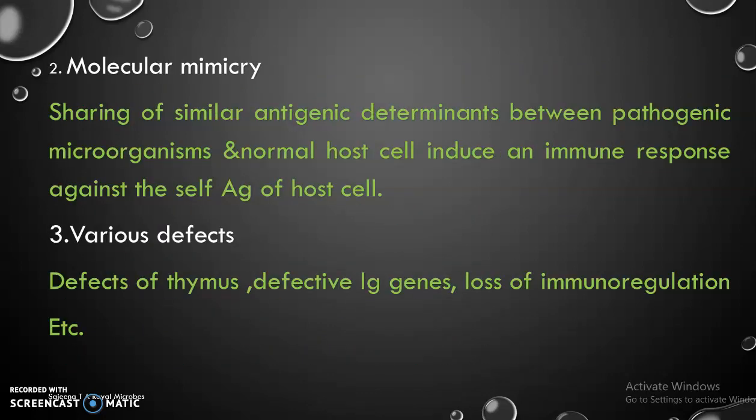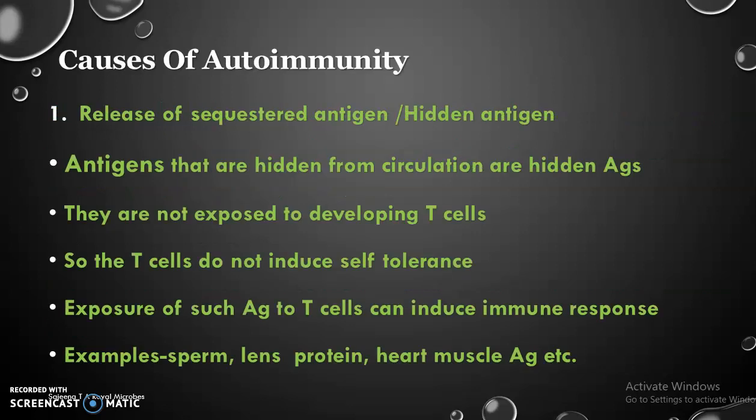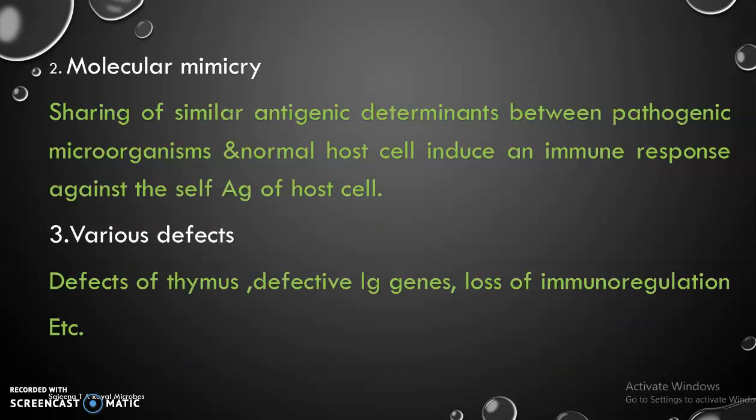Cause of autoimmunity. The main cause of autoimmunity is release of sequestered antigens or hidden antigens. Sequestered antigens are hidden from circulation. They are not exposed to developing T cells. So the T cells do not induce self-tolerance to these antigens. That is, they do not know that these antigens are self-antigens. Exposure to such antigens can induce immune response. Examples: sperm, lens protein, heart muscle antigen, etc.